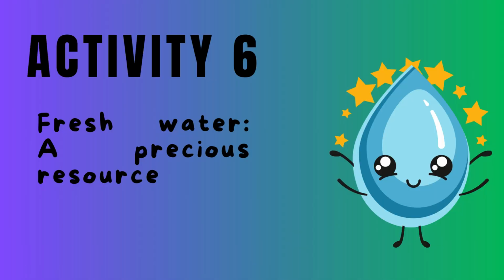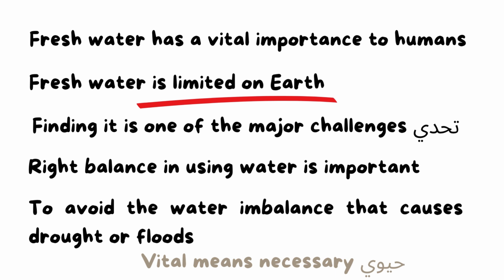Here we finish this activity and we will start activity 6: fresh water, a precious resource. Precious means valuable, okay? As we know, fresh water has a vital importance to humans. Vital means necessary. And we know that fresh water is limited on Earth. We discussed that the freshwater percentage is 3.5% of the total water on Earth, okay?